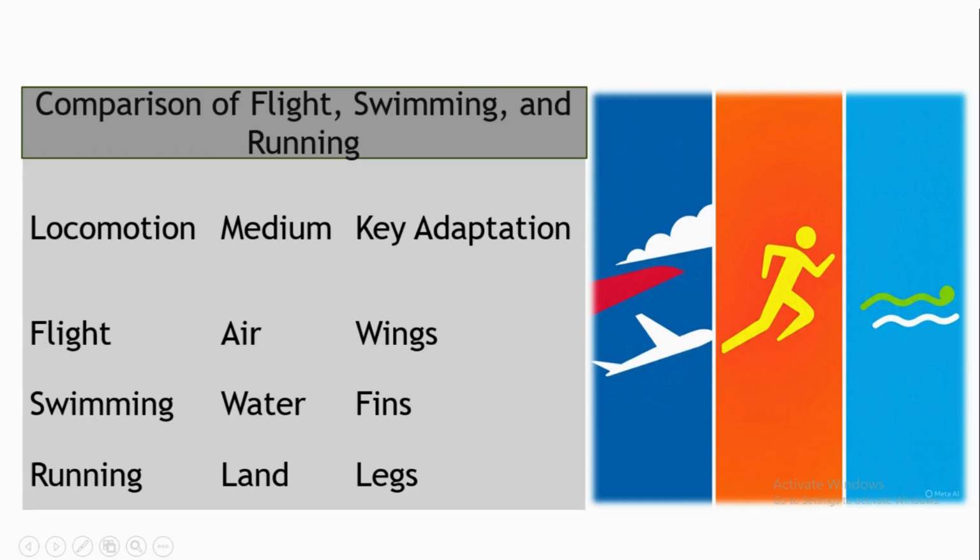Now the comparison of flight, swimming and running. On the basis of locomotion, they are flight, swimming and running. On the basis of the medium, they are air, water and land. And on the basis of the key adaptation, they are wings, fins and legs.